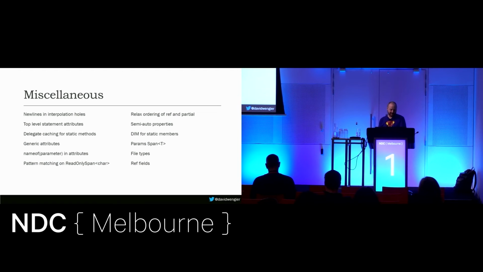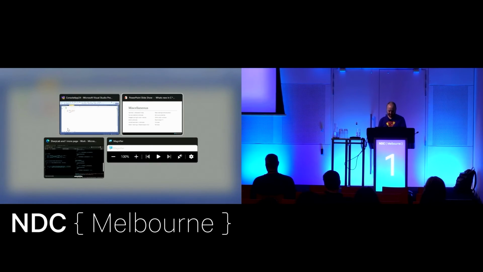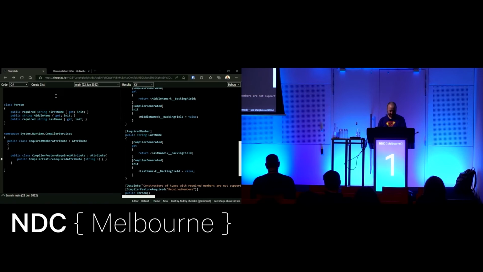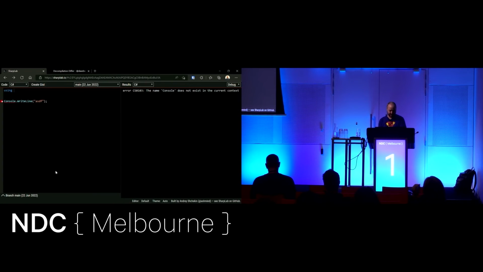So that's cool. Top level statement attributes. Actually, I don't know if that's going ahead. The idea here is, let me bring up SharpLab. So top level statements, which you may or may not be familiar with, is the whole, I don't need a class, I don't need a thing, I do need a using statement.